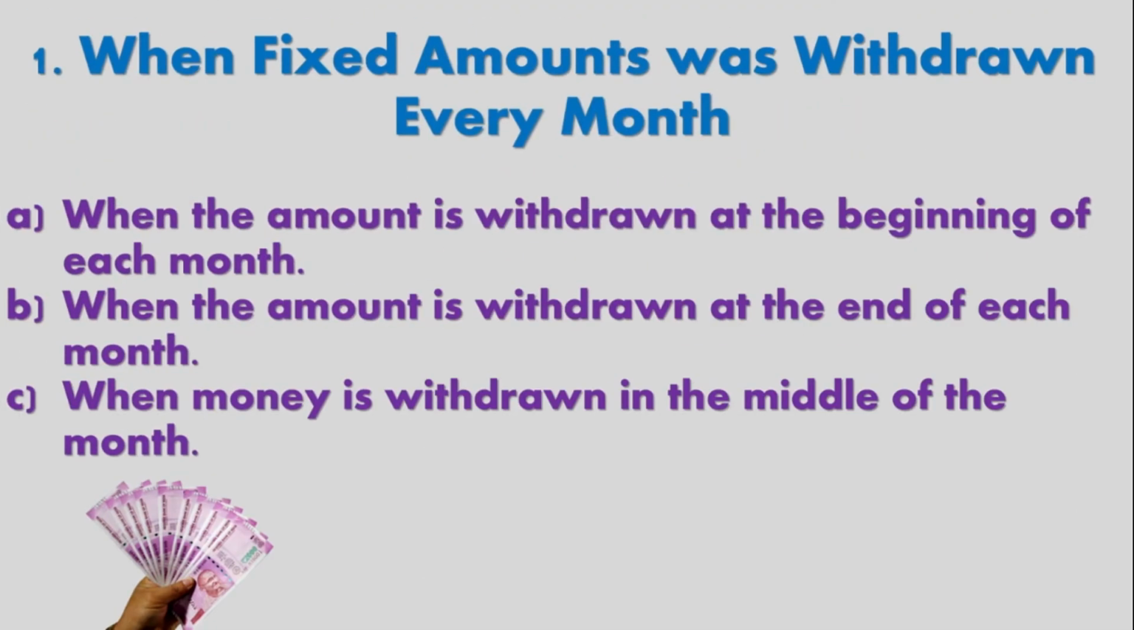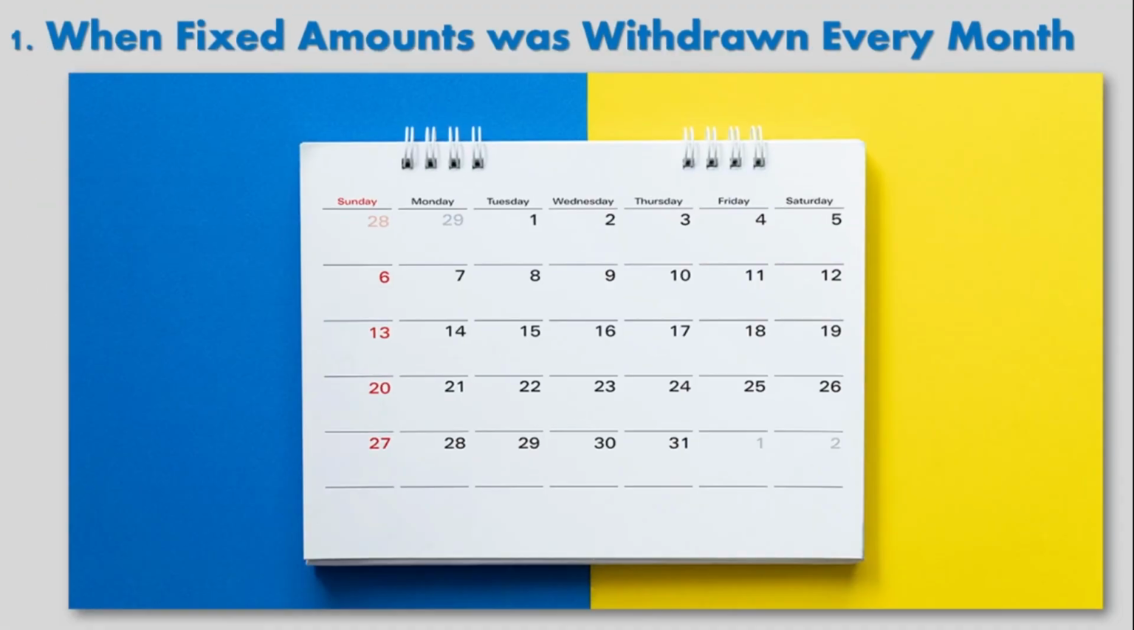First of all, we go deeper into the first point. When a fixed amount is withdrawn every month, in the first situation we have three different scenarios. We'll look at them one by one. If they withdraw on the 1st of every month, January, February, March, April, May, that is called the beginning of the month. If they withdraw on the 31st or 30th, that is called the end of the month. And if they withdraw on the 15th every month, like March 15th, April 15th, May 15th, June 15th, that is called the middle of the month.